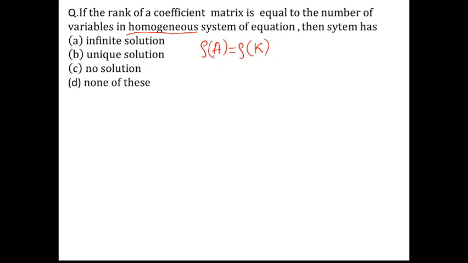So what is given is that rank of A is equal to nothing but the number of variables, that is n, then the system has. So whenever the rank of the coefficient matrix is equal to the number of variables, in this case the system has a unique solution. That is what we have here.